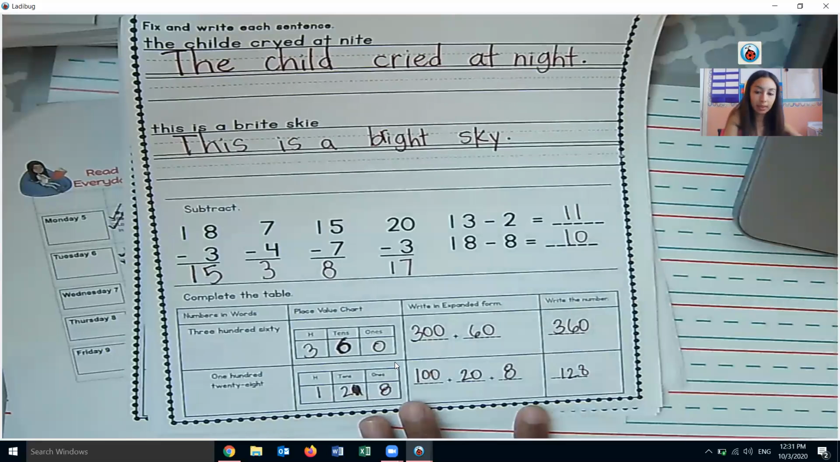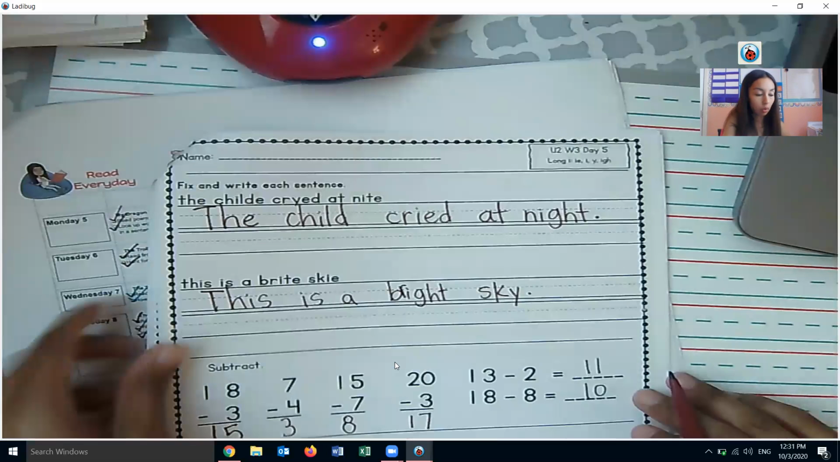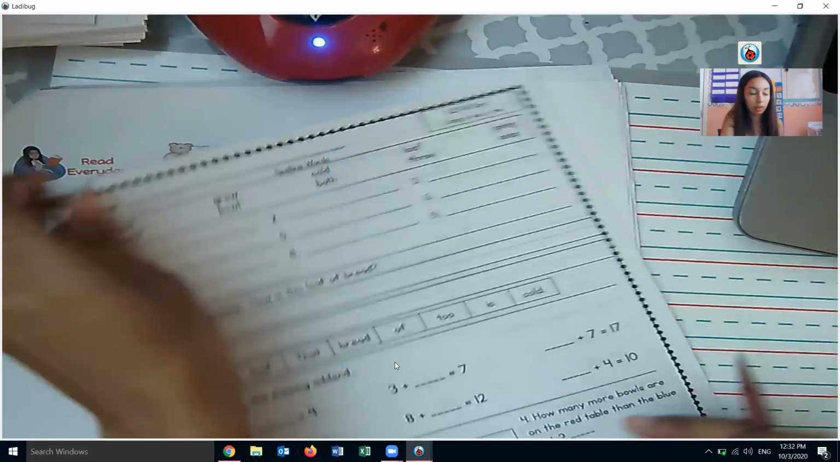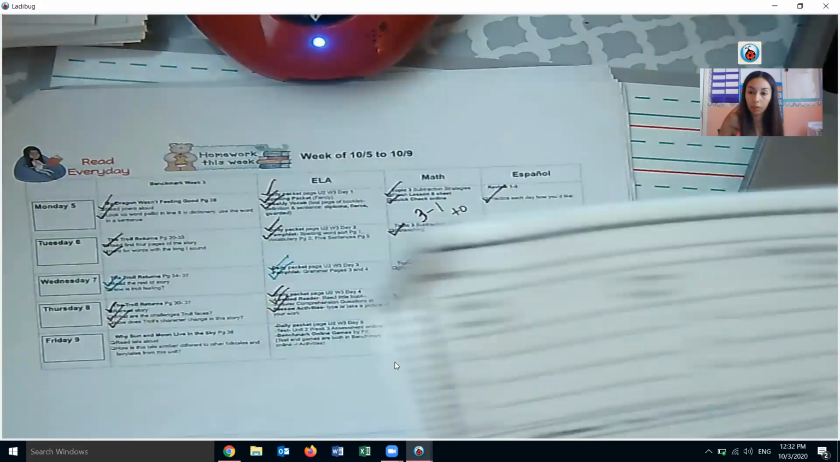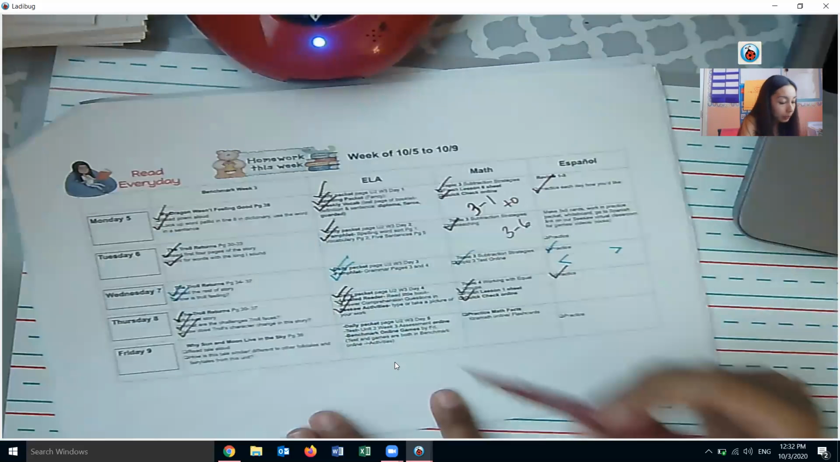So that is our daily packet, Unit 2, Week 3, Day 5. And again, just go through, flip through, make sure all of your blanks are completed. That way, when we turn this in, it's all ready to go. So that's our daily packet.